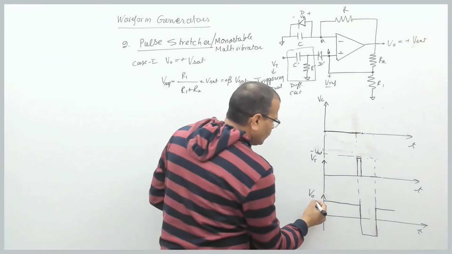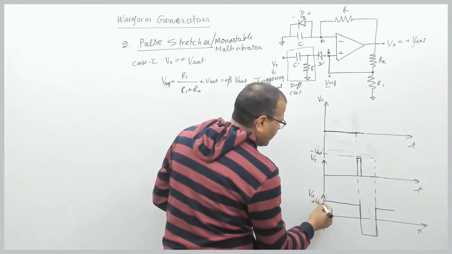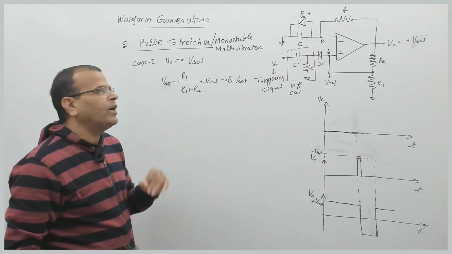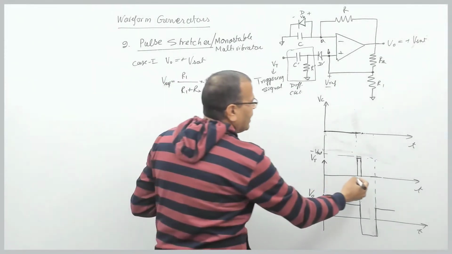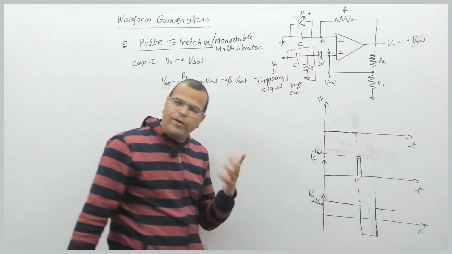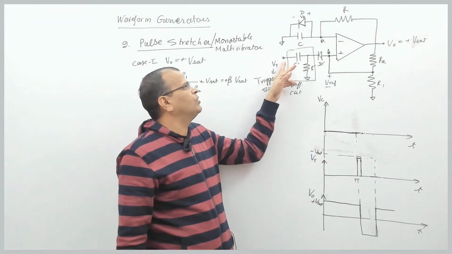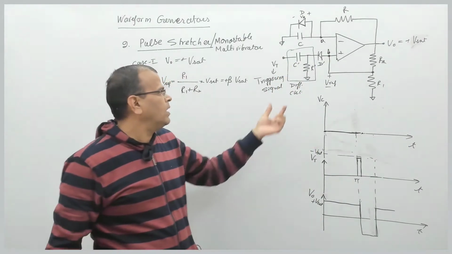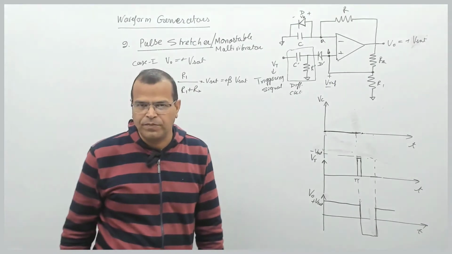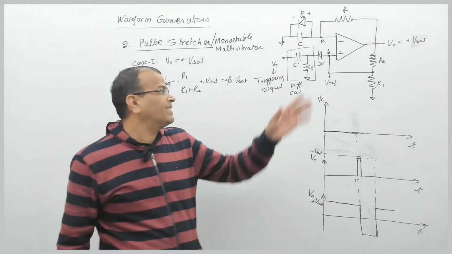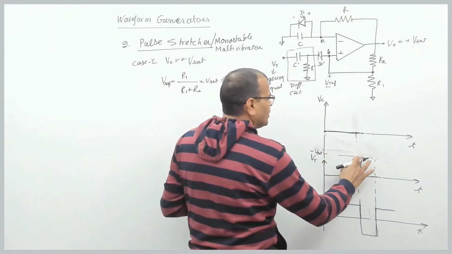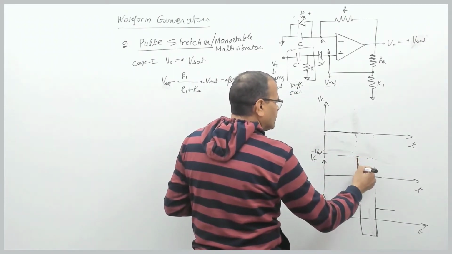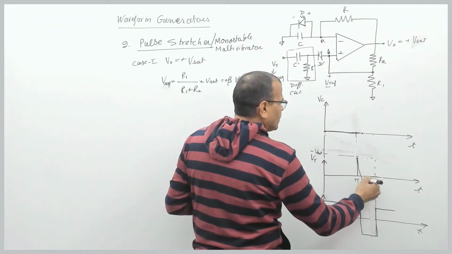When the output is plus Vsat, right? Now at a certain point of time, maybe at any instant, say t dash, I give some positive pulse here. When I give a pulse here, what will happen? This is a differentiator circuit. So that differentiates the pulse given at the input, and the differentiated output of this circuit will be like this.